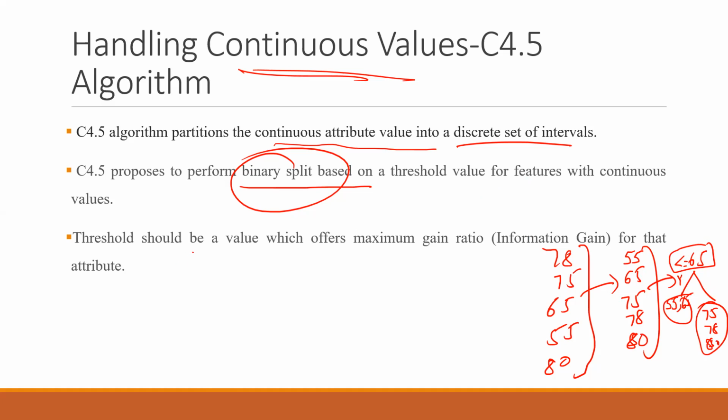So the threshold should be a value which offers the maximum gain ratio. We will check at all points which one has the maximum gain ratio, and then it will be used to do the split.